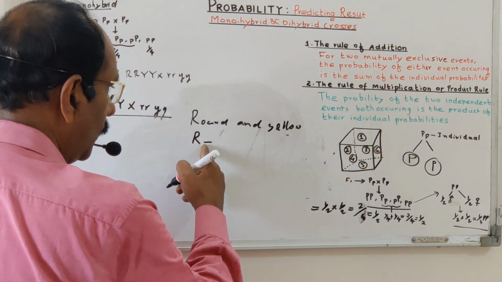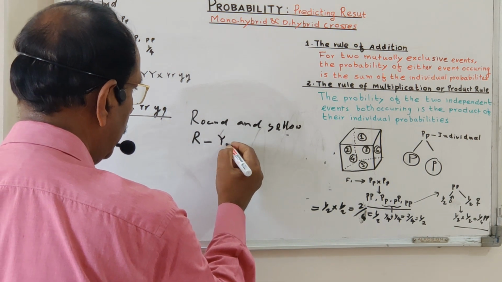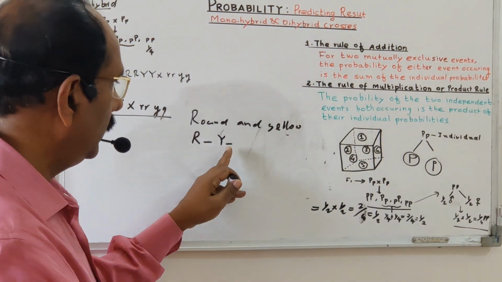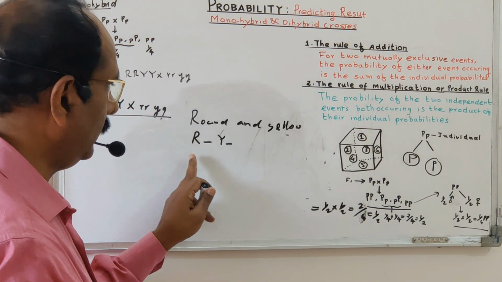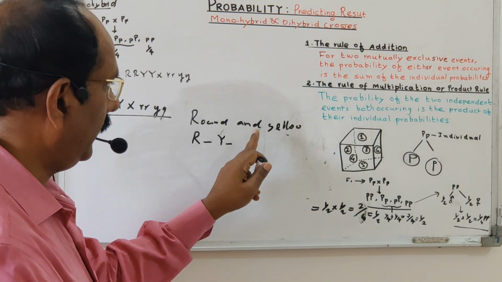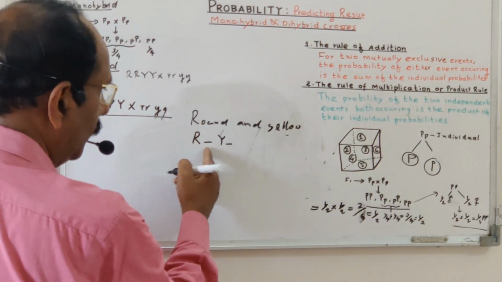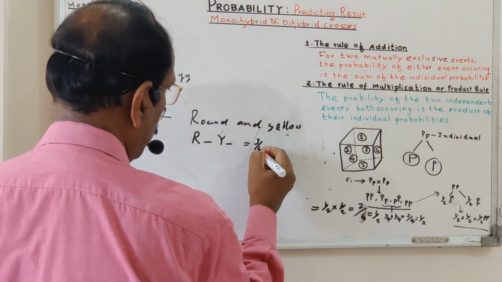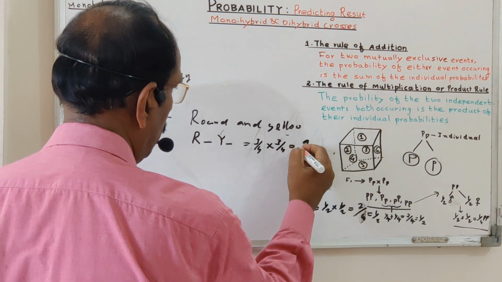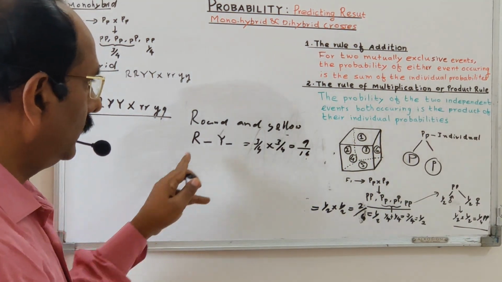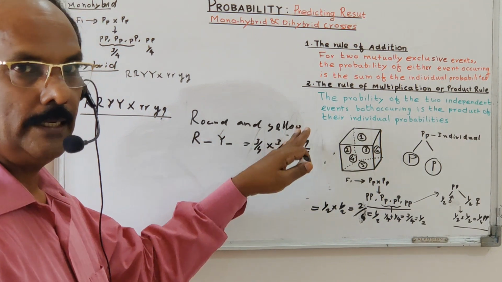The dash may be small r or capital R. And capital Y and a dash; the dash may be small y or capital Y. This combination produces a round seeded and yellow seeded plant. So what is the probability? The dominant probability is 3 upon 4, and this is also dominant. So 3 upon 4 into 3 upon 4 is equal to 9 upon 16. So in the cross, the round and yellow phenotype is 9 upon 16.